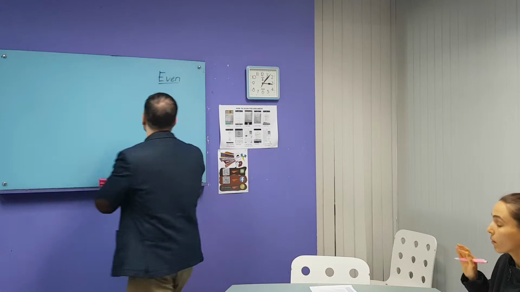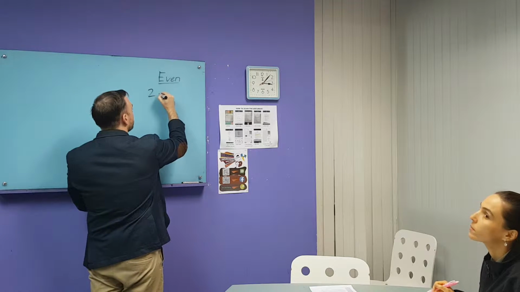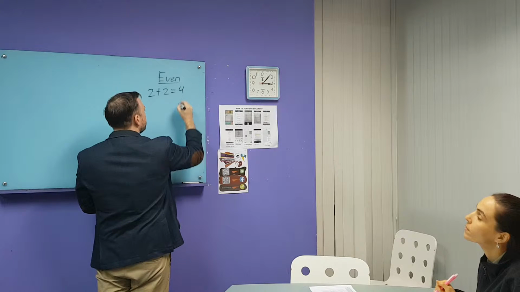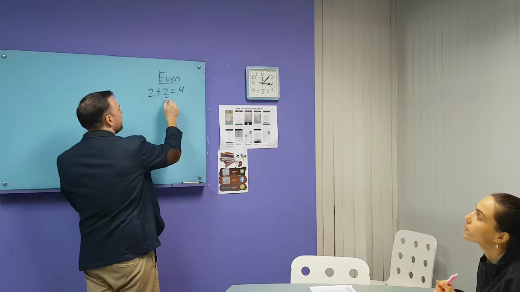So today we're going to be talking about "even," right? Do you know "even"? It has a few different meanings. I know, adverb. I know adverb. So let's look at this. Normally, the most common meaning for "even" is, say, something like 2 plus 2 equals 4, right?